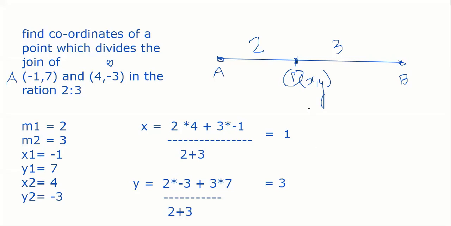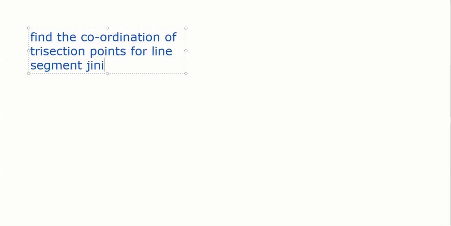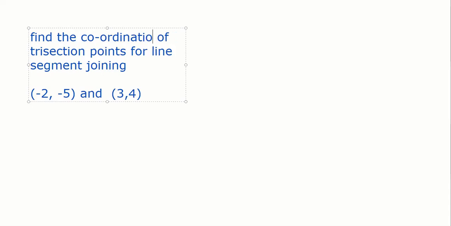Now suppose I say, find the coordinates of the trisection points for the line segment joining (-2, -5) and another point. I'm just writing something from my sum orally. Find the coordinates of the trisection points. Now, what do you mean by trisection?